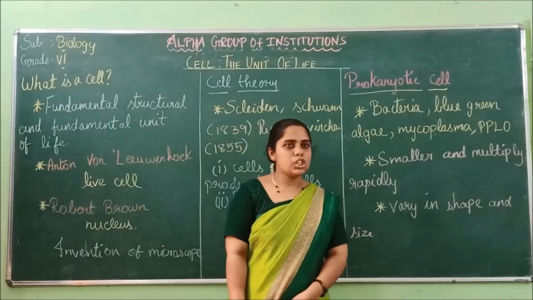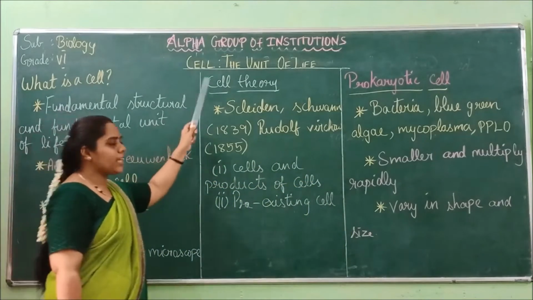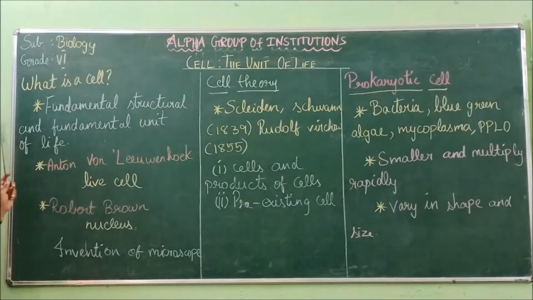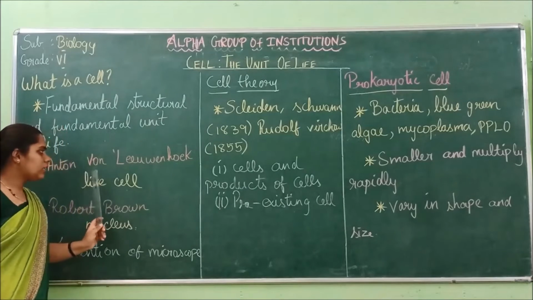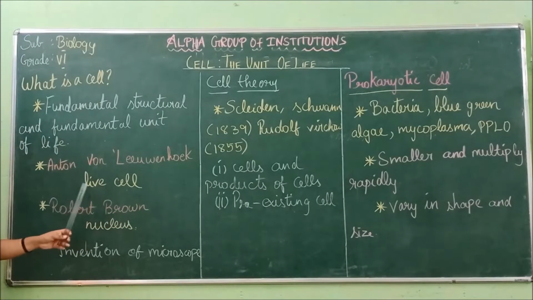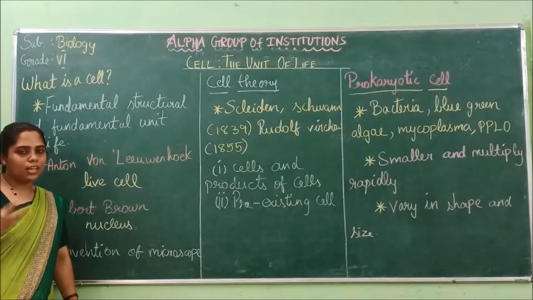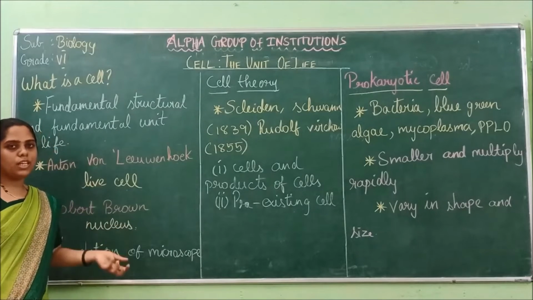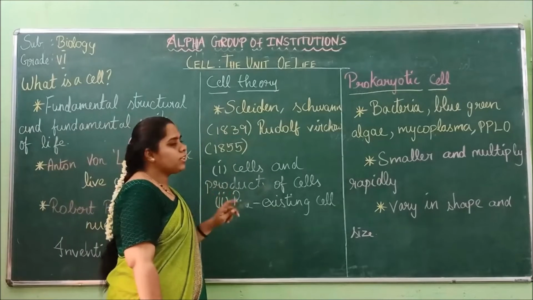Now I will give you a short recap from the first. We were starting the second unit, the unit of life. In that we saw what a cell is. It is the fundamental, structural and functional unit of life. Anton Leeuwenhoek first found the live cell, and Robert Brown discovered the nucleus, and the invention of the microscope made various advances in the studies of science. And we saw about unicellular and multicellular organisms. And then next is cell theory.